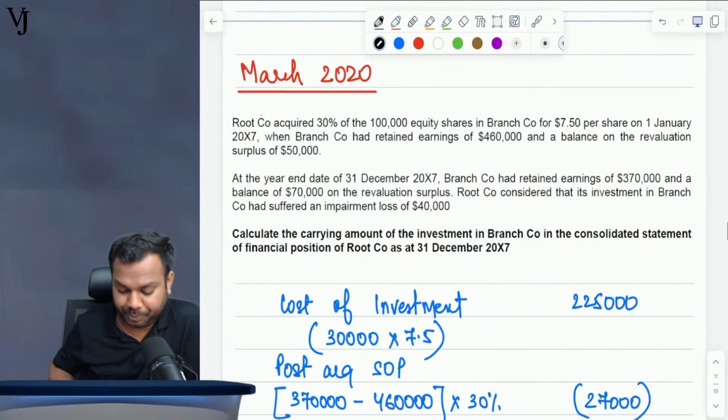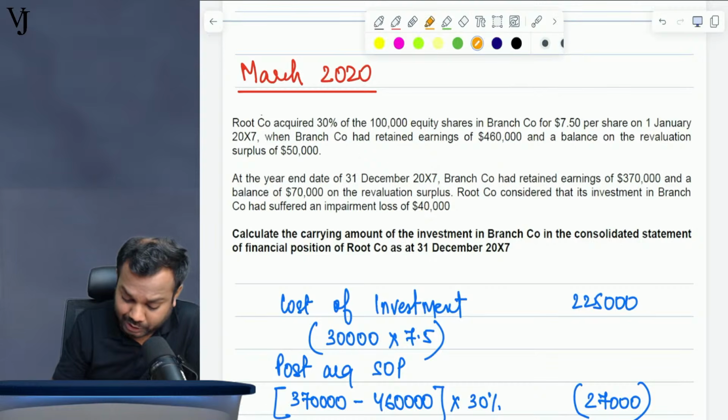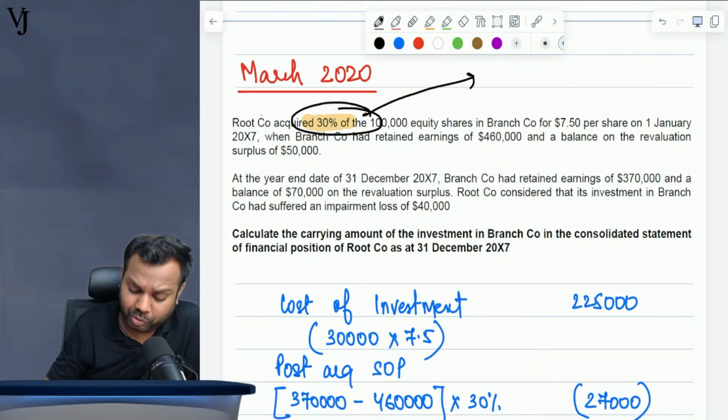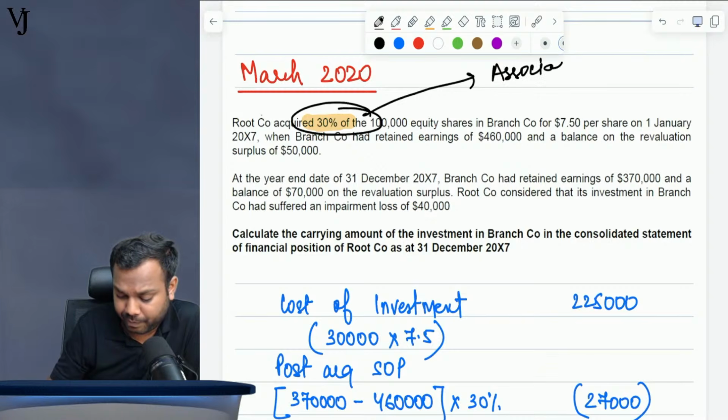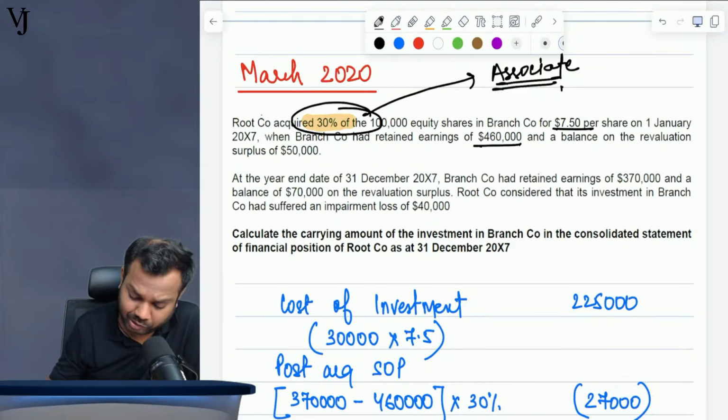March 2020, Root company acquired 30% of the 100,000 equity shares of Branch for $7.5 per share on 1st January 2007, when Branch company had retained earnings of 460,000 and a balance on revaluation surplus of 50,000. At the year end, 30% is presumed to be an associate, since nothing else is specified. Okay, now for 7.5 per share, retained earnings of this much, revaluation surplus of this much. At year end, retained earnings is this much, revaluation surplus is this much. Considered its investment in Branch has suffered an impairment loss of this much.